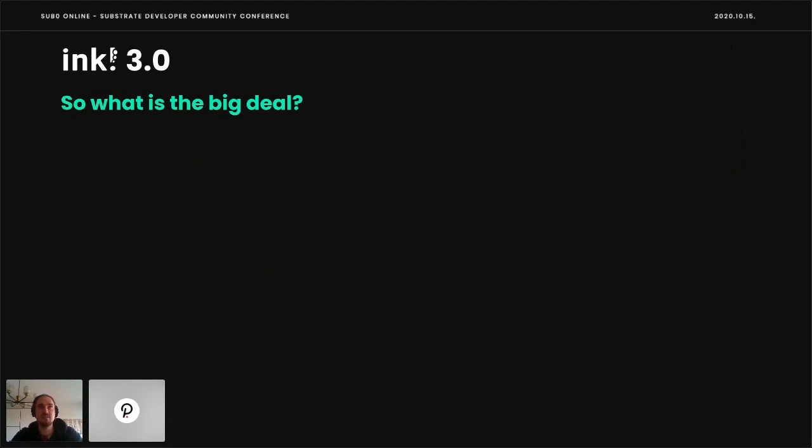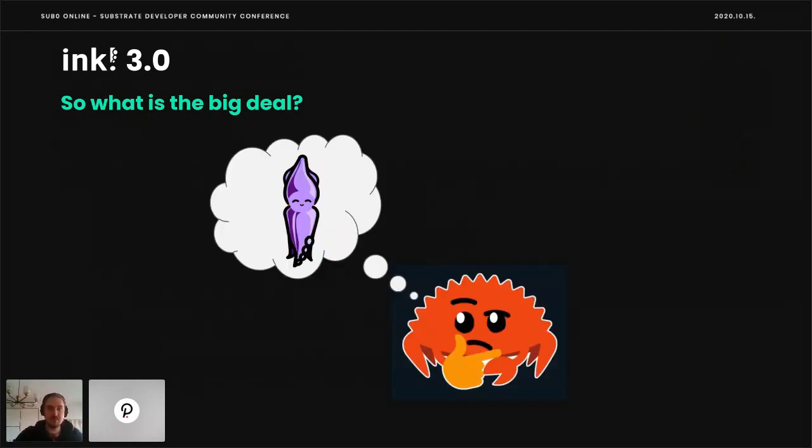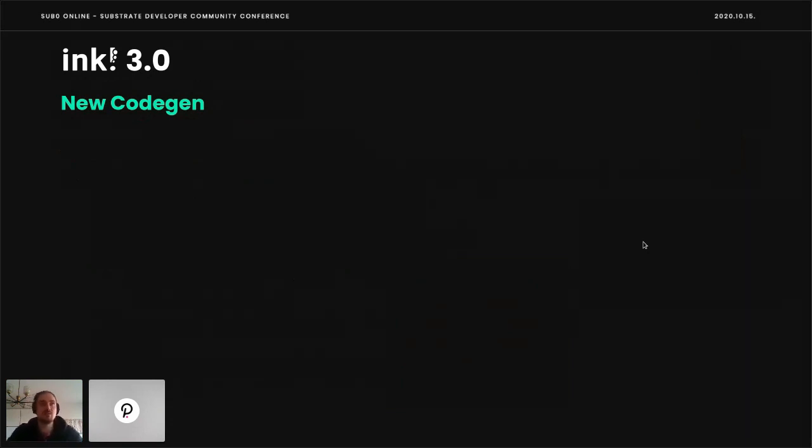So you might ask, if you've seen the last ink demonstration of 2.1, what is the big deal? Because everything I've shown you so far is also available for ink 2.1. So let's dive into the new parts and the cool stuff. You have to know ink 3.0 is basically a rewrite of the whole system. Why is that? Ink 1.0 was a prototype where we answered the question, is it possible? Ink 2.1 is, how can we make it beautiful? And ink 3 is, how can we make it good?